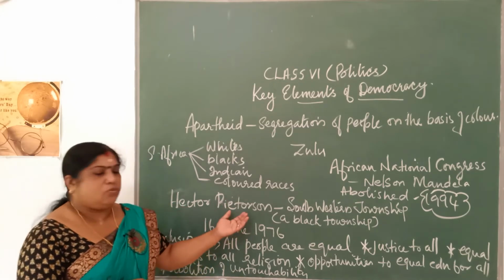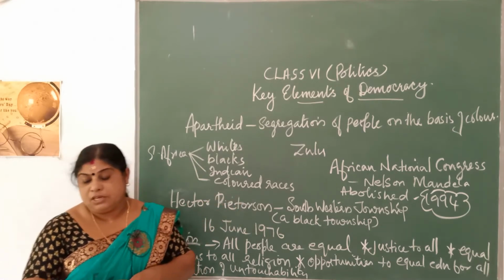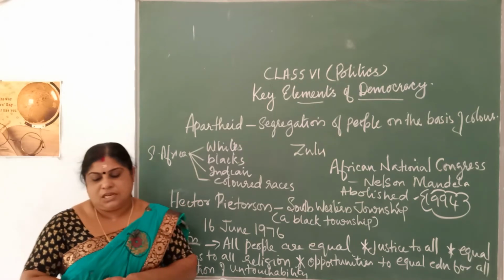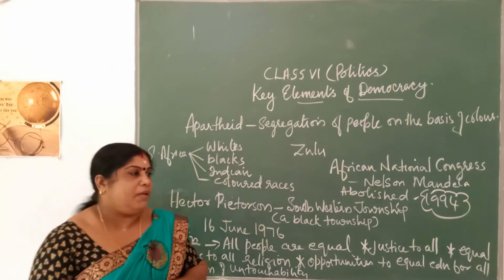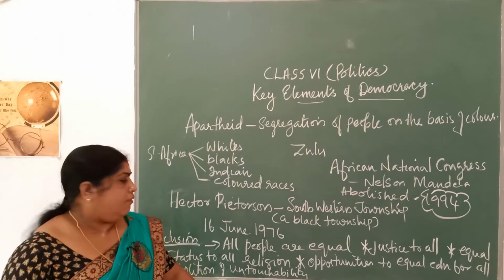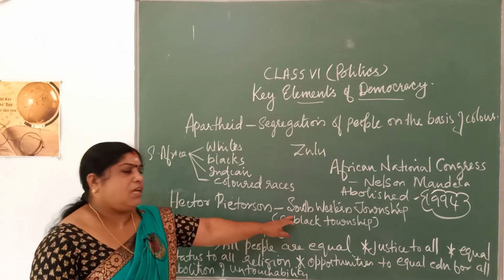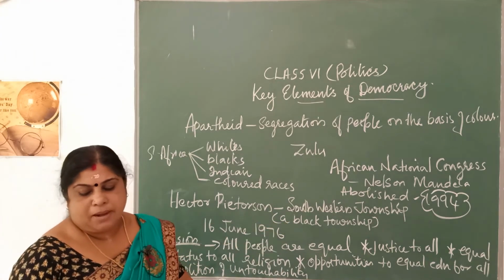Now, we will move on to the story of Hector Peterson, which you will be dealing with in your textbook. Hector Peterson was a black person. You will be learning what he and his classmates did in school. He lived in the Southwestern Township, a township that was meant for the blacks to live.